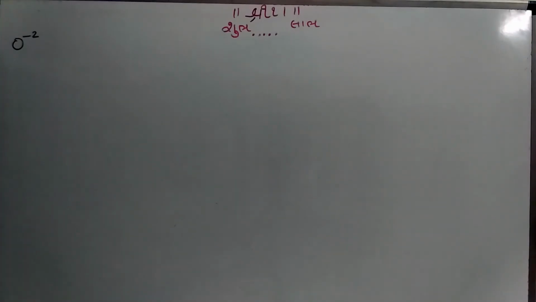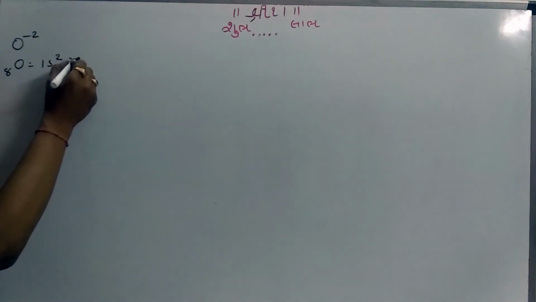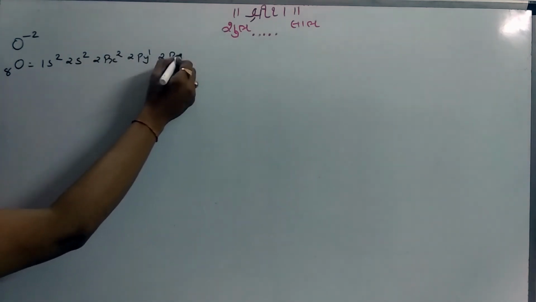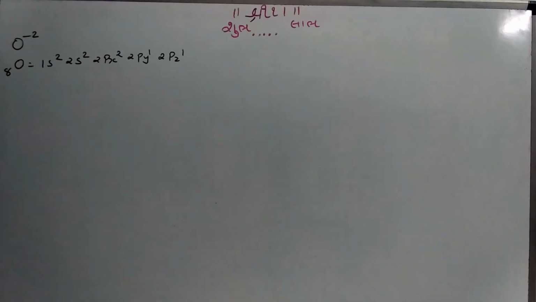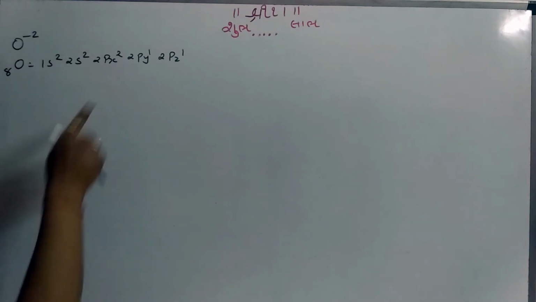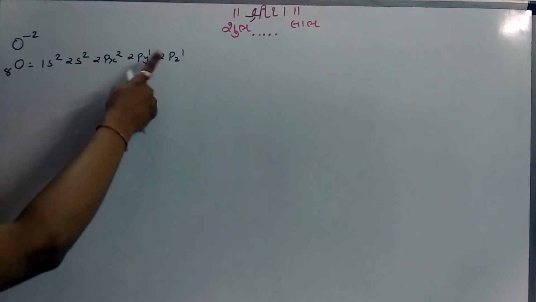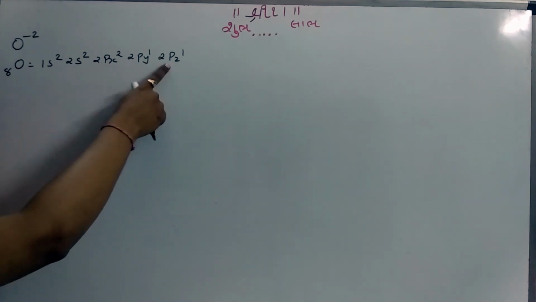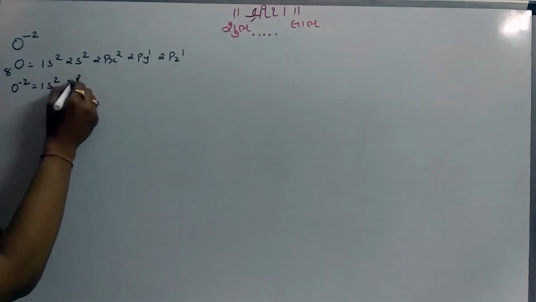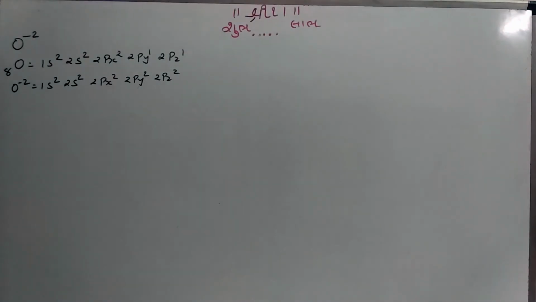O minus 2. Oxygen's atomic number is 8. So the configuration of oxygen is 1s2, 2s2, 2px2, 2py1, 2pz1. Minus 2 charge means 2 electrons are required to gain, that means we have to add 2 electrons. 2px is already filled and 2py has 1 electron. So 1 electron is added to 2py and 1 electron is added to 2pz. So O minus 2 has configuration 1s2, 2s2, 2px2, 2py2, 2pz2, like this.